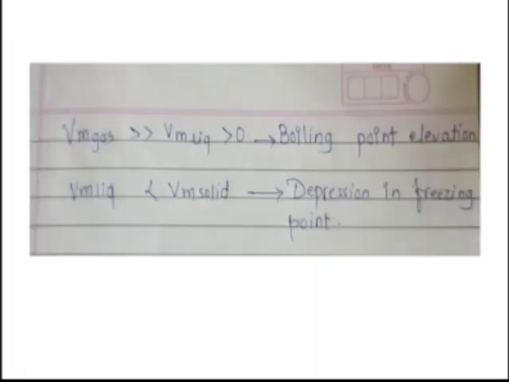Now, in the same way as the entropy will increase, the volume will be higher. So, the molar volume of the gas is much higher than the molar volume of the liquid. So, this is the case of boiling point elevation, and when the Vm liquid is less than Vm solid, there is a depression in freezing point.